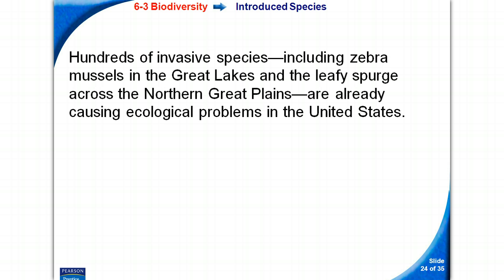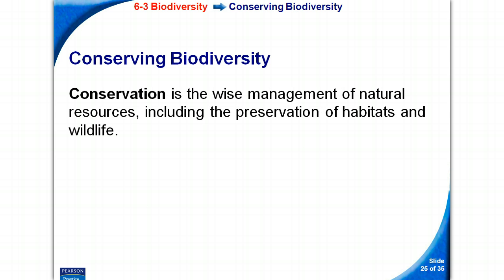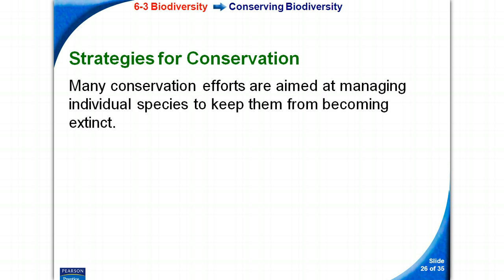Hundreds of invasive species, including zebra mussels in the Great Lakes and the leafy spurge across the northern Great Plains, are already causing ecological problems in the United States. Conserving biodiversity. Conservation is the wise management of natural resources, including the preservation of habitats and wildlife. Strategies for conservation. Many conservation efforts are aimed at managing individual species to keep them from becoming extinct.